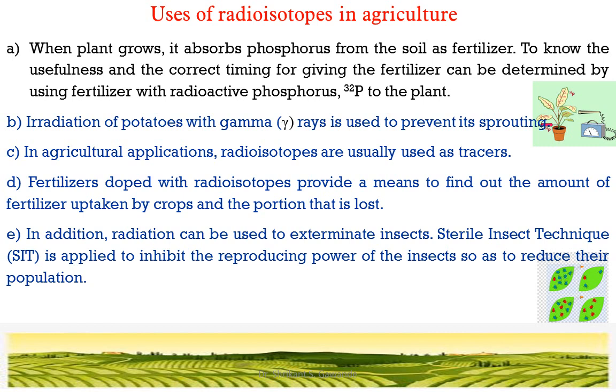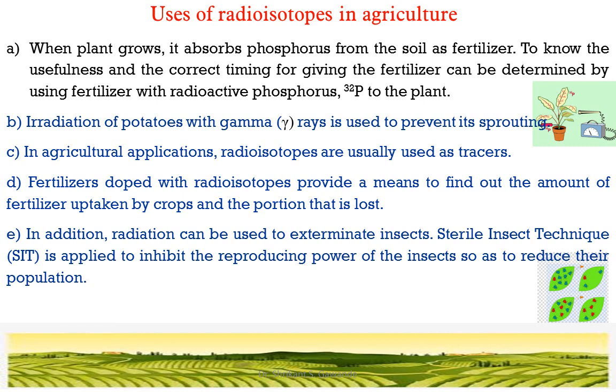When a plant grows, it absorbs phosphorus from the soil as fertilizer. To know the usefulness and the correct timing for giving the fertilizer, it can be determined by giving the plant fertilizer with radioactive phosphorus, that is P32.